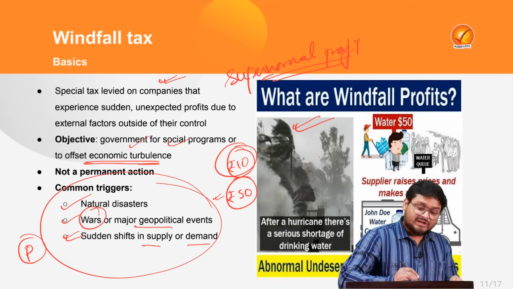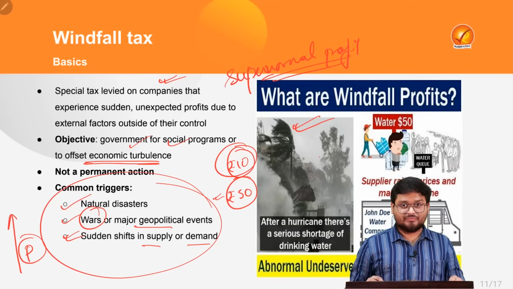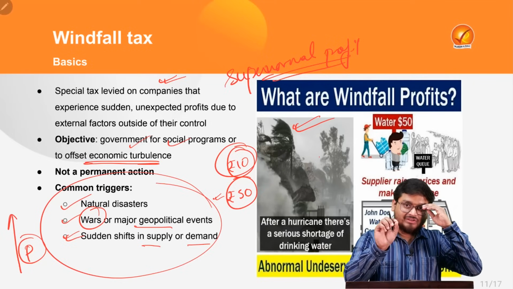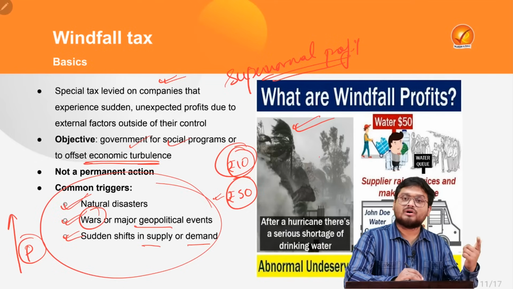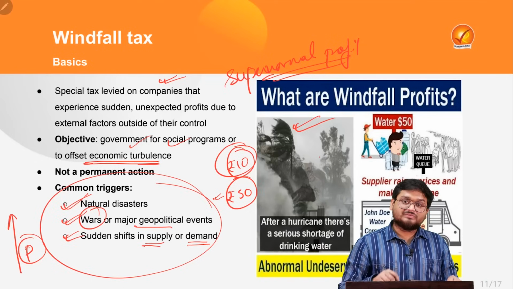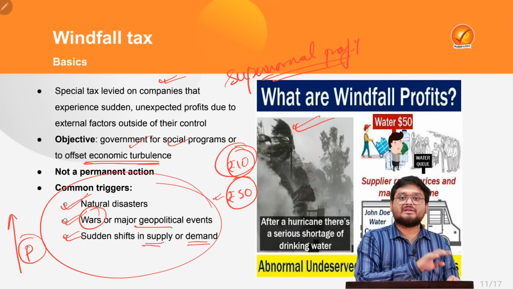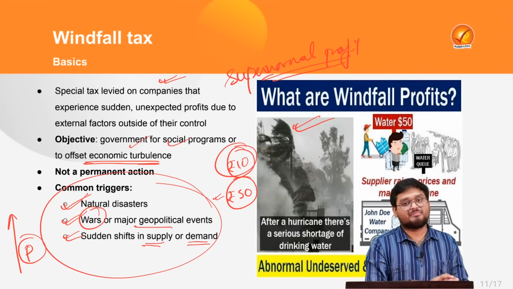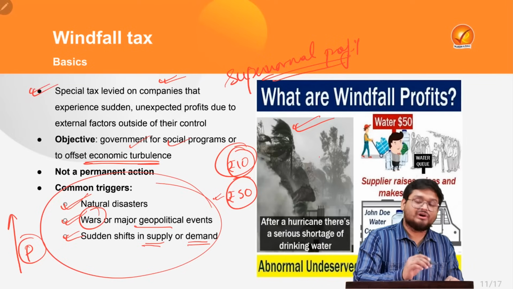It says that whenever the prices of any good or any service increase all of a sudden due to various reasons such as natural disasters, wars or sudden demand and supply shocks in the economy, the tax that the government imposes on them also rises. So this is just a simple example of this windfall tax.